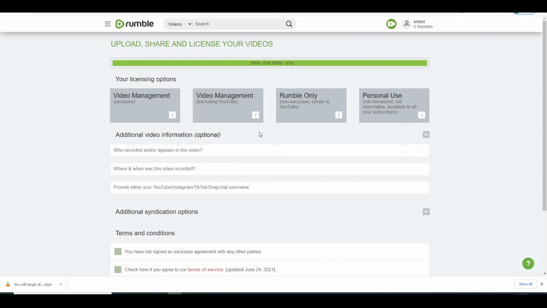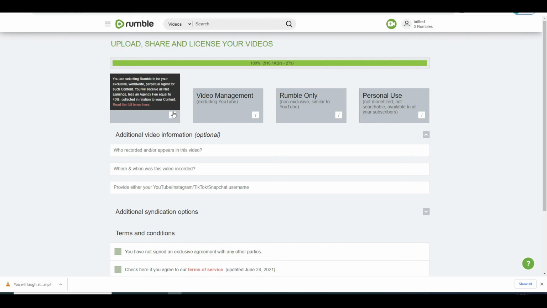So once you have clicked on to upload, you have got a few licensing options. As you can see, if you hover over this little section over here, it's going to tell you exactly what this is going to do with the video and your potential in making money. Now as you can see here, video management exclusive, it means that the video is going to pay you, but it's also going to be shown on YouTube as well.